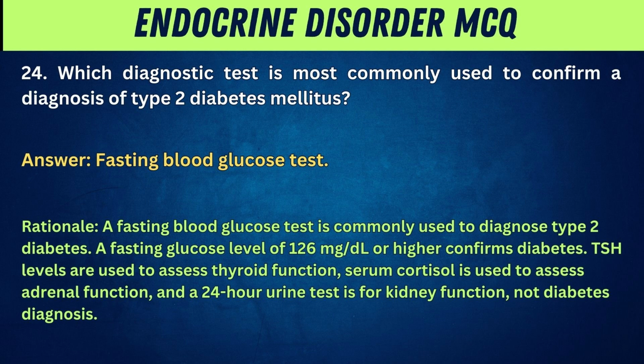Rationale: A fasting blood glucose test is commonly used to diagnose type 2 diabetes. A fasting glucose level of 126 mg per deciliter or higher confirms diabetes. TSH levels are used to assess thyroid function, serum cortisol is used to assess adrenal function, and a 24-hour urine test is for kidney function, not diabetes diagnosis.